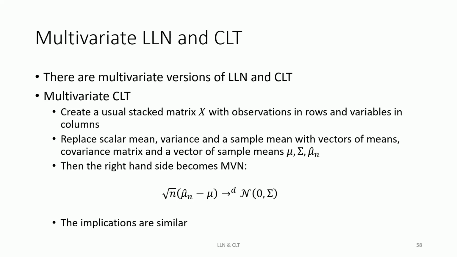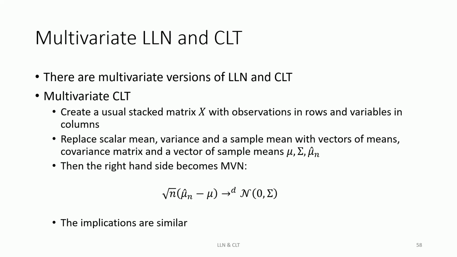So what happens is that the theorem looks almost exactly like the univariate one, but here instead of using mu as a scalar, we use mu as a random vector. It's a vector of means of random variables.